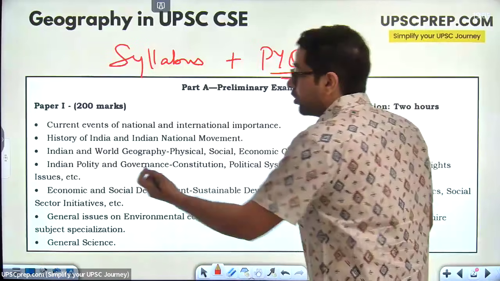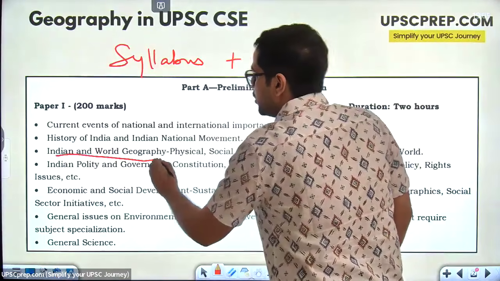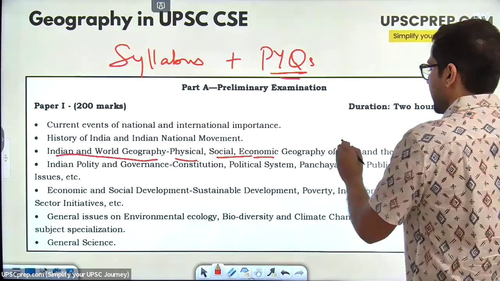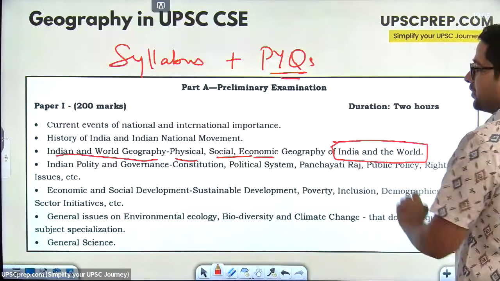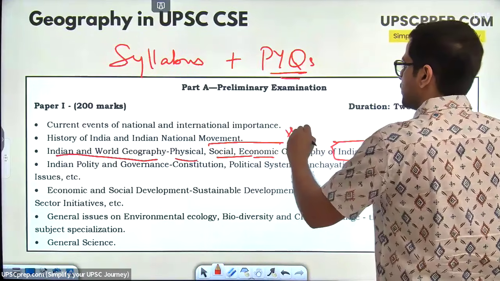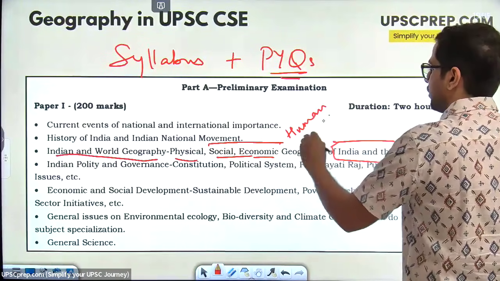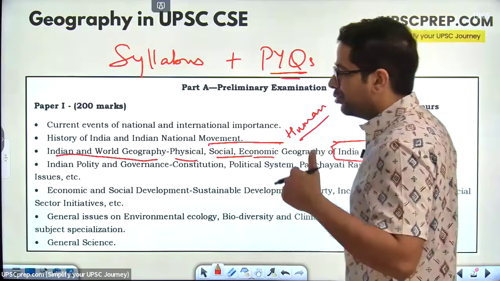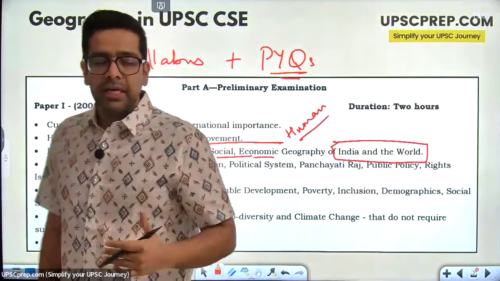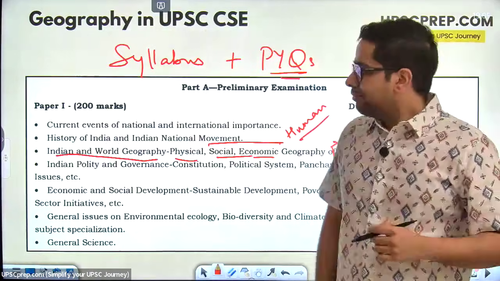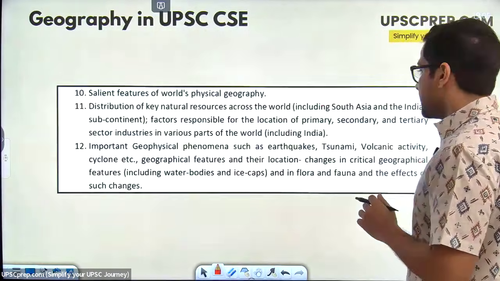So when it comes to geography, what is this? Indian and world geography, physical, social, economic geography of India and the world. Right. So social and economic geography is also known as your human geography. So what you have is physical geography and human geography of both India and the world. So this is your syllabus for prelims. Now, after prelims, let's look at the mains syllabus also.